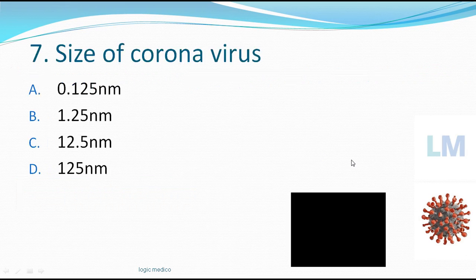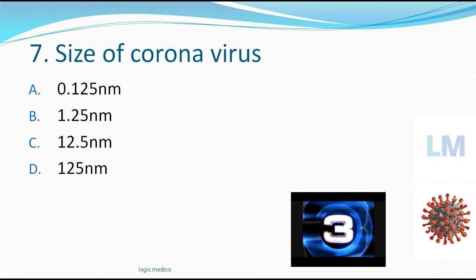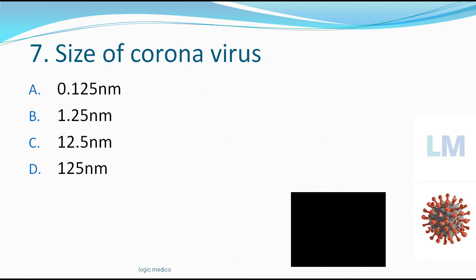Okay. The size of the coronavirus is, your options are 0.125 nanometer, 1.25 nanometer, 12.5 nanometer, 125 nanometer. Time starts now. The overall size of the virus is, most of you would have told this answer. I'll tell you why that is not the answer.